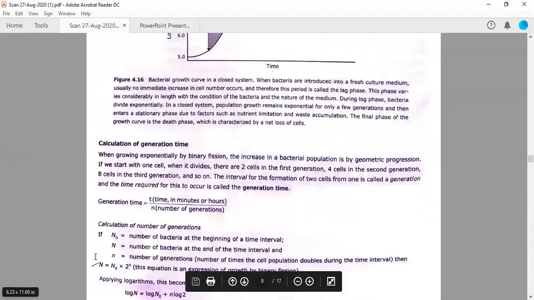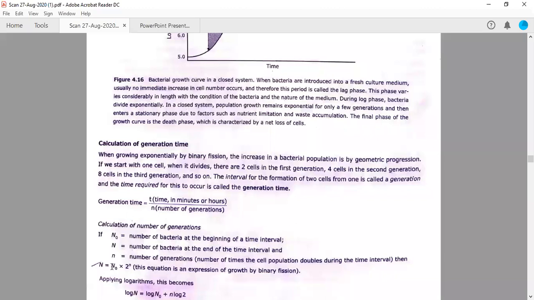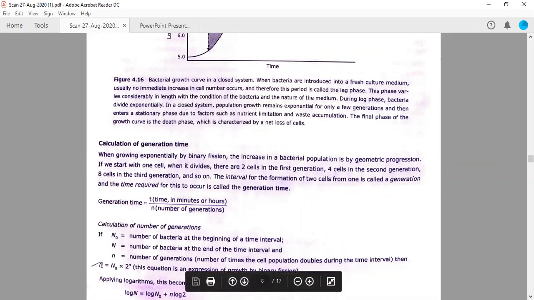The second equation is the total number of cells, N. If you need to calculate the total number of cells, what you need to do is know the initial number of cells, that is, how many cells you have added into your culture vessel, culture tube. Suppose you have added 10 cells in the initial phase. Suppose N0 is 10, and you have been asked after 4 hours what will be the number of cells. So after 4 hours you need to calculate the total number of cells, N.